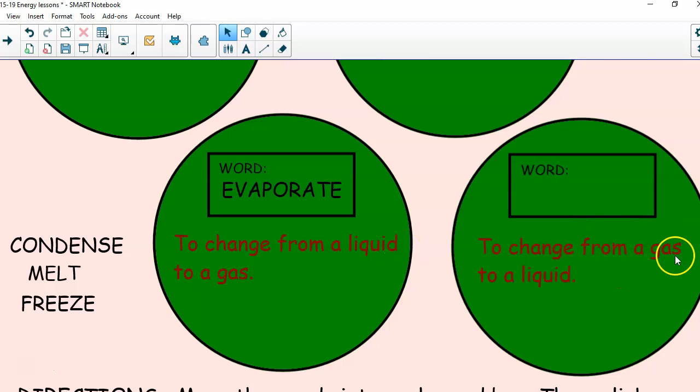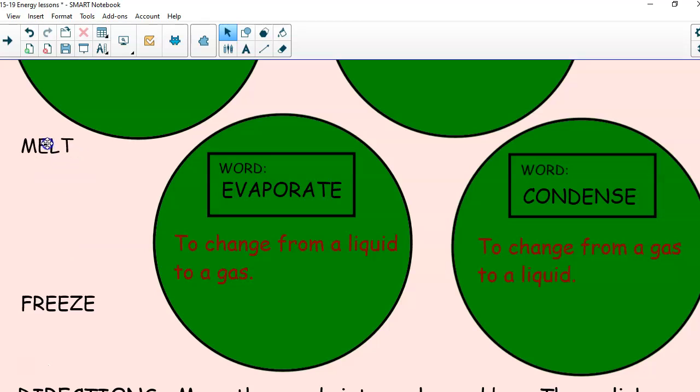Now it's changing from a gas to a liquid. We use this example with matter when you have a glass of cold water or lemonade or something, and you get that liquid on the side of your cup. Well, that is because the gas in the air surrounding that cup has cooled and changed to a liquid, and that's called condensation. So that is to condense. I'm going to pull these up.